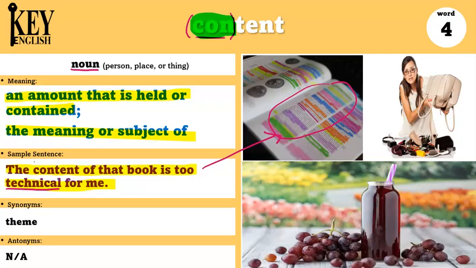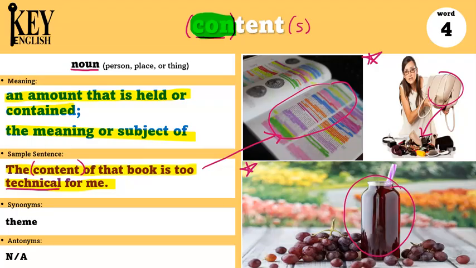So that is content, something inside of something. Another example would be, she poured the contents of her bag on the table. So all of the things inside of her bag, she poured it out on the table. The things inside are called the content, or you can also put an S if it's more than one for contents. Another example would be, the bottle's content is grape juice. So the thing inside of this bottle is grape juice.